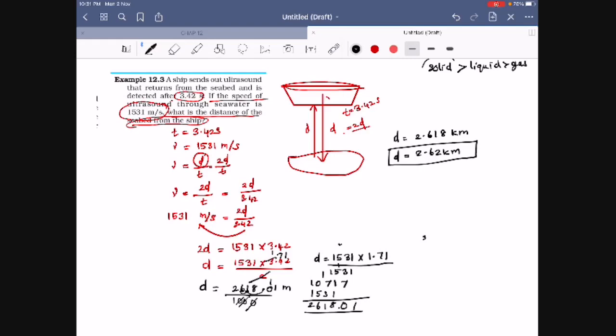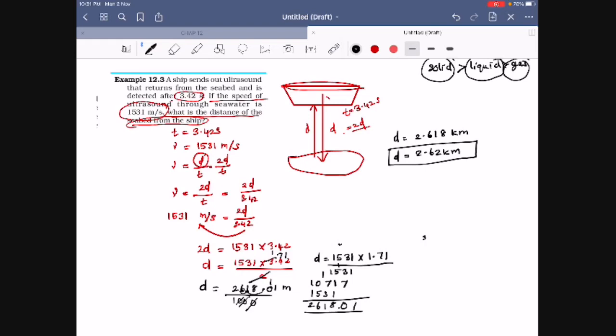So generally, sound travels fastest in a solid, a little slower in a liquid, and slower still in a gas. If we compare these three, in a solid the sound passes in a very fast manner. And one more thing: based on temperature and pressure, the speed of sound will vary.